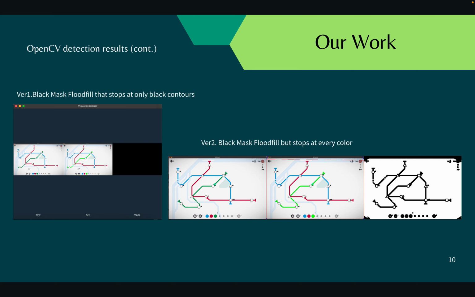So we switched over to flood fill, but only fill the parts that have color, and the right hand side is our result of version 2. While it is an improvement from all black, obviously, it still did not provide any useful insights into how we can isolate stations from game frames.